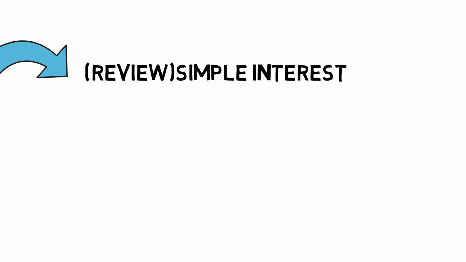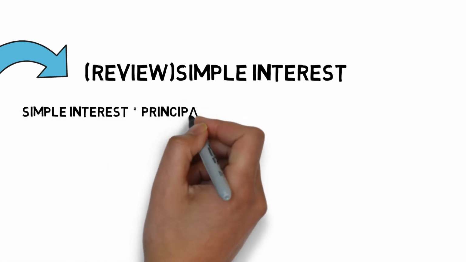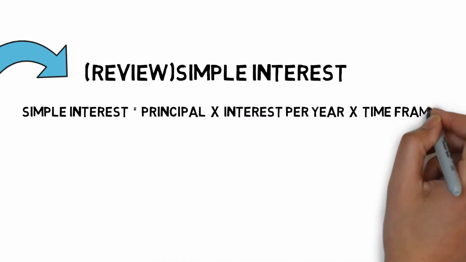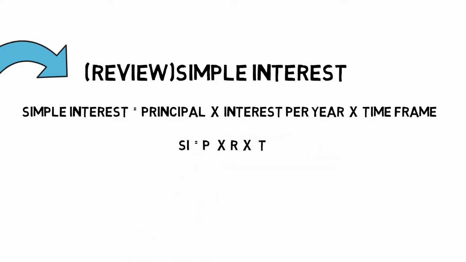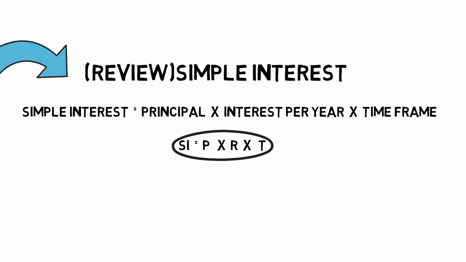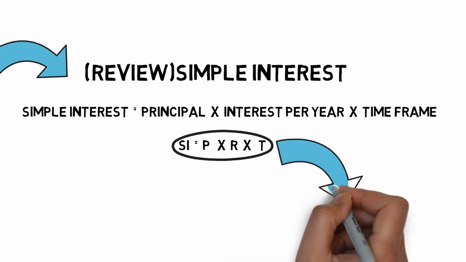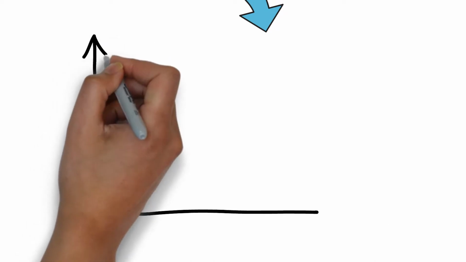Quick review. Simple interest, we calculate our simple interest just by multiplying our principal, which is the amount of money, times the interest rate that we get per year, times the time frame. If you're not sure about it, just click on the link below. This is the full-on video about simple interest. We need to make sure we understand simple interest properly, because only if we understand simple interest are we able to understand compound interest.